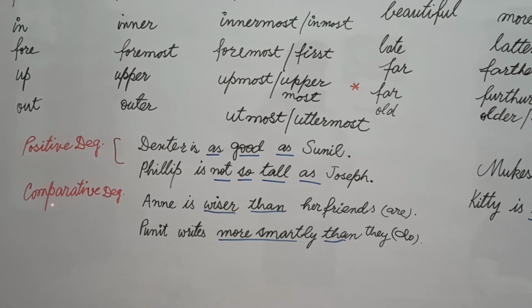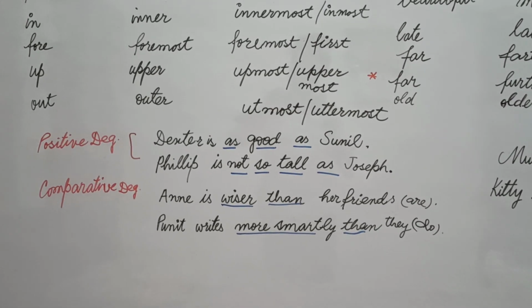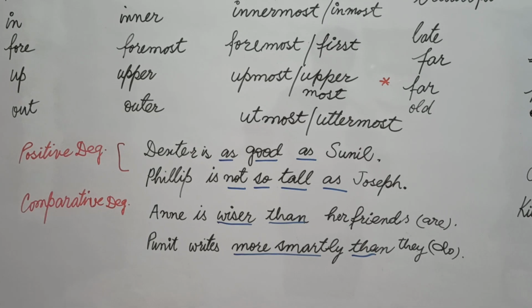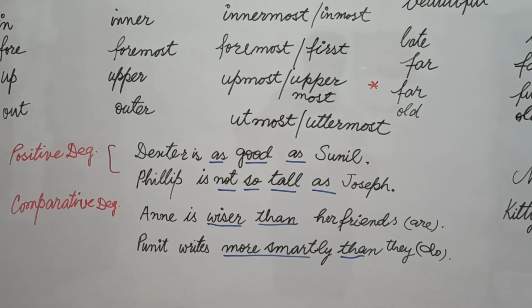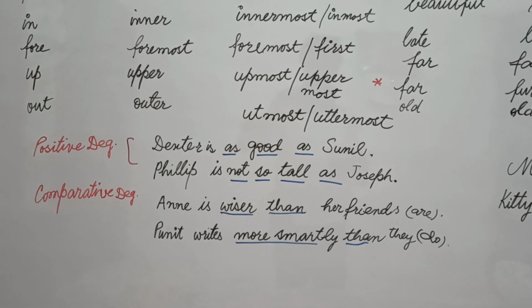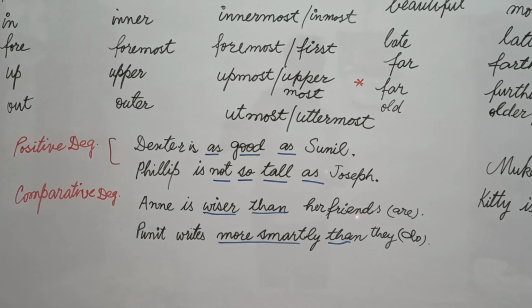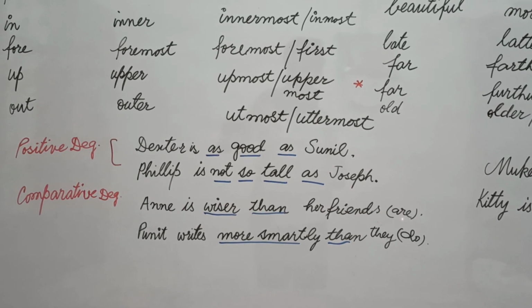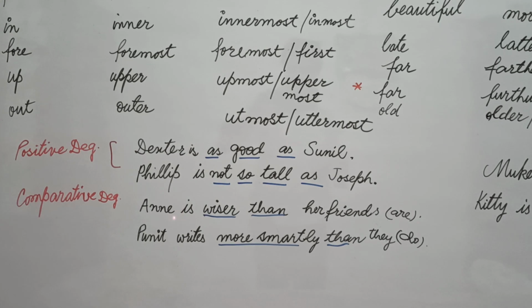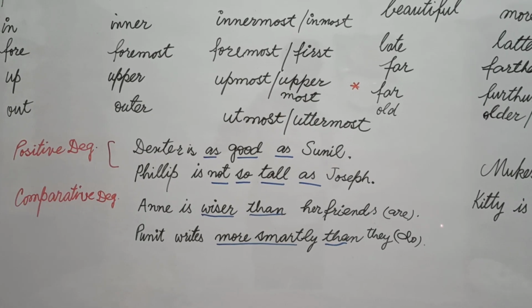Now let's come to the comparative degree. Comparative degree is used, students, when one has some superior quality and second has some inferior quality, and in this way we say Anne is wiser than her friends. You can also say Anne is wiser than her friends are, because this full sentence is Anne is wiser than her friends are.